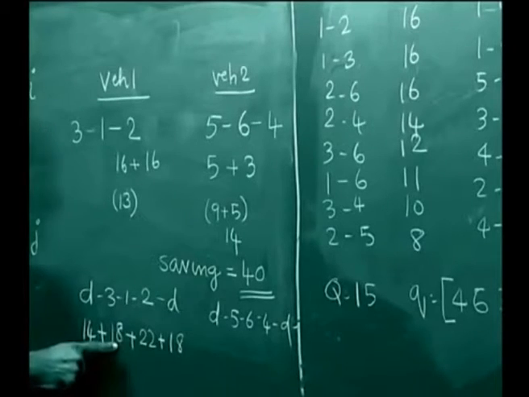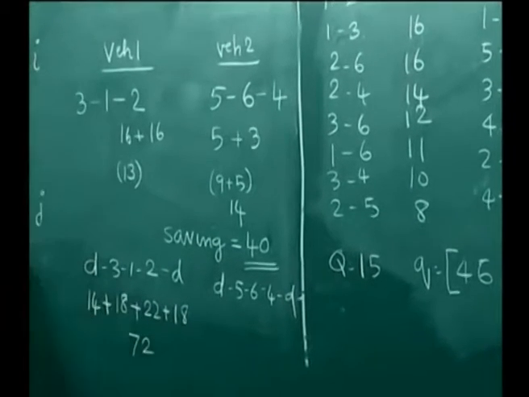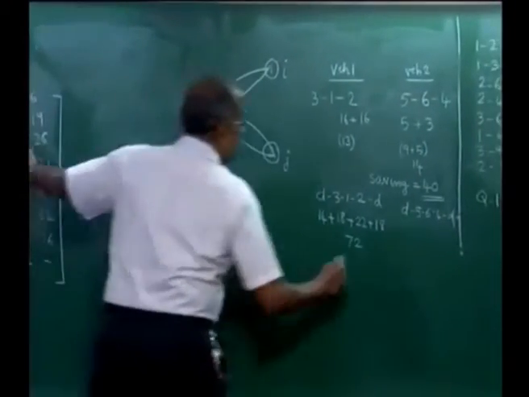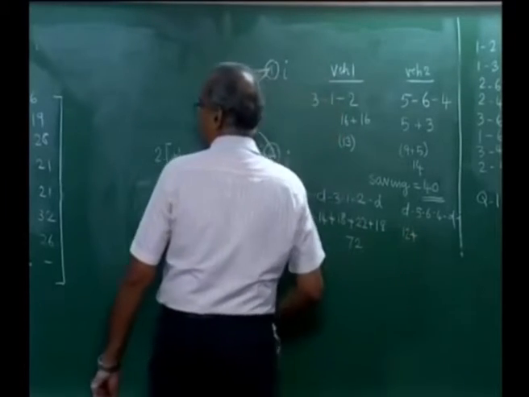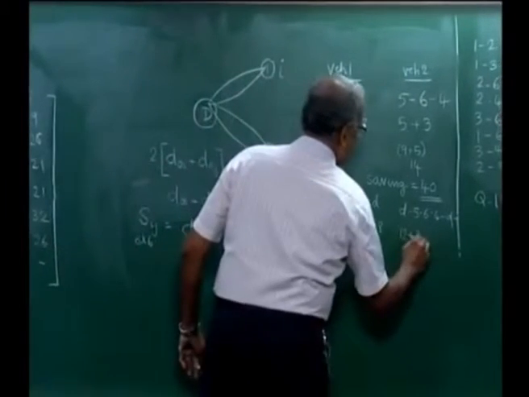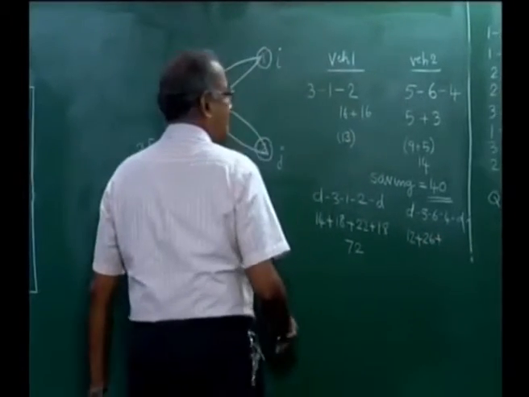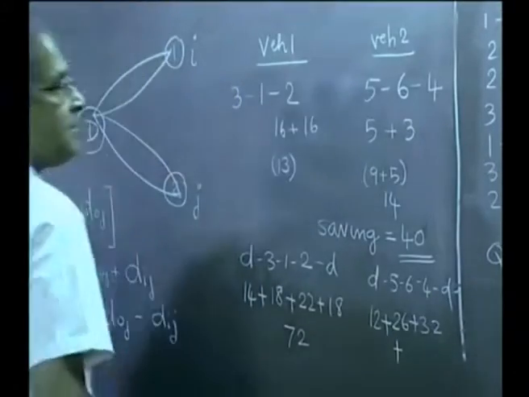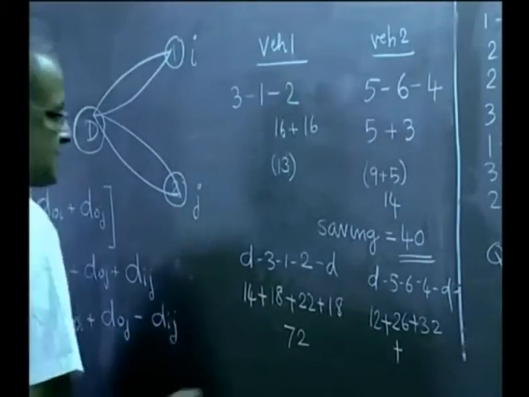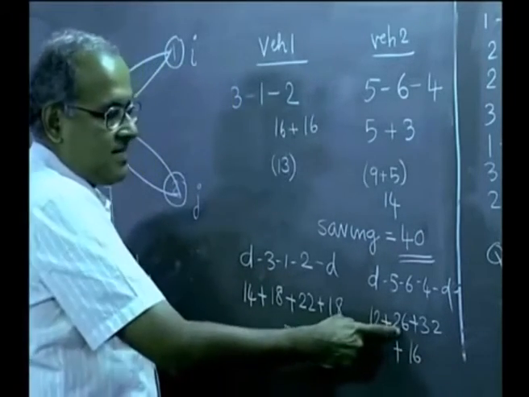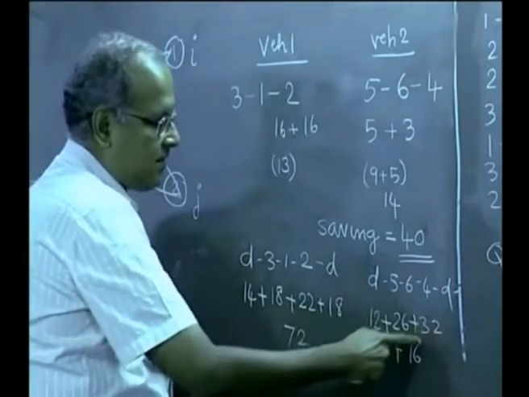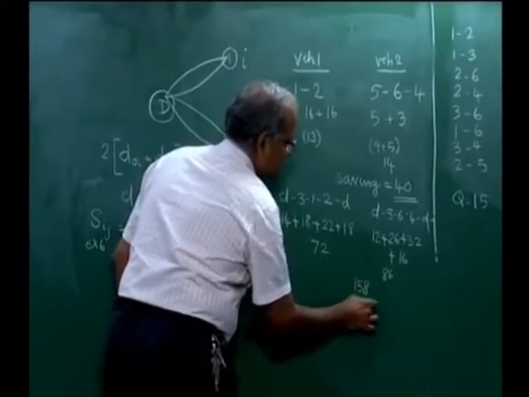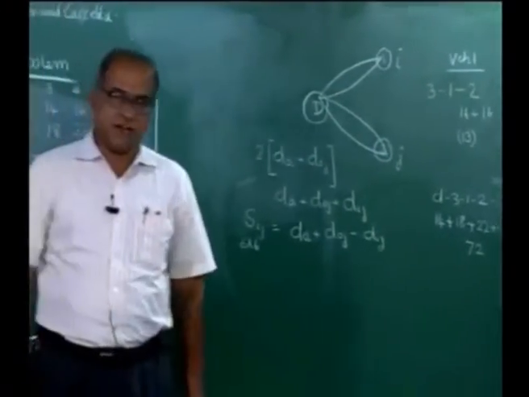So 14 plus 18, 32, 54 plus 18 is 72, and the other one D to 5 is 12, 5 to 6 is 26, 6 to 4 is 32, and 4 to D is 16. So 12 plus 26, 38, 40, 70, 86. So this gives us 158 is the total distance that we travel.